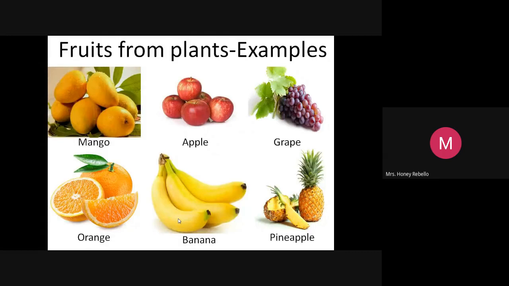So, fruits from plants. Just see what fruits we get from plants. More fruits. You can write the names and keep it for your reference, not in the EVS notebook, in any other home study notebook. Use it to write all the fruit names and vegetables. Now, we'll just see the next one.